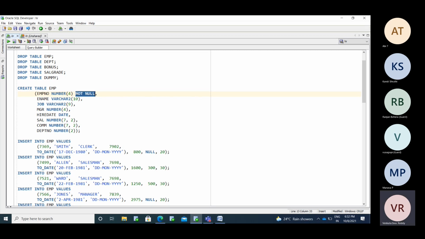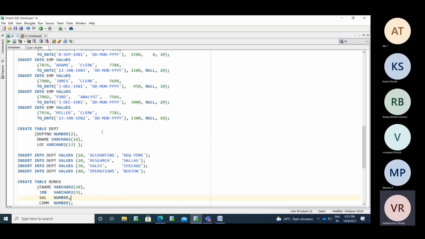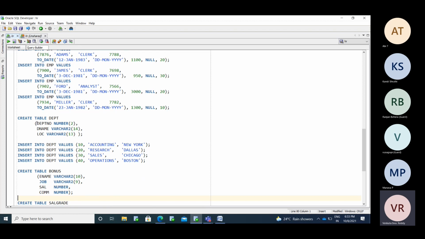So this is the not null constraint, column level. In the DEPT table, I haven't created any other constraints.